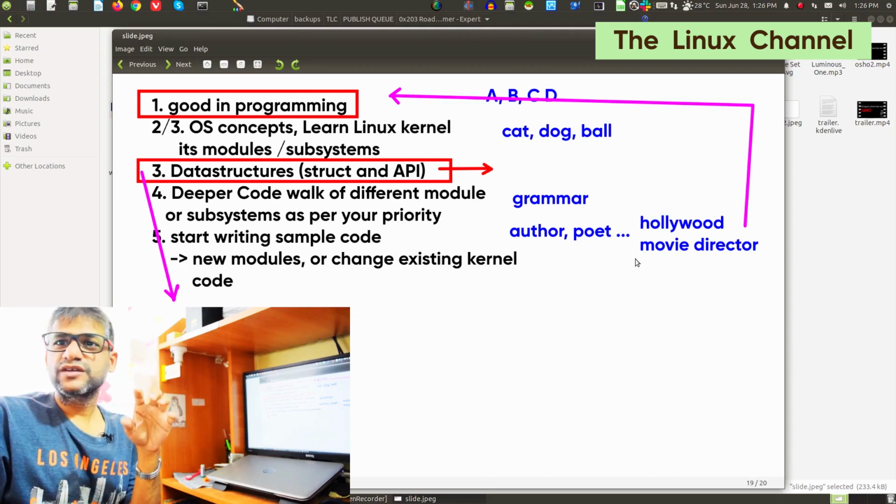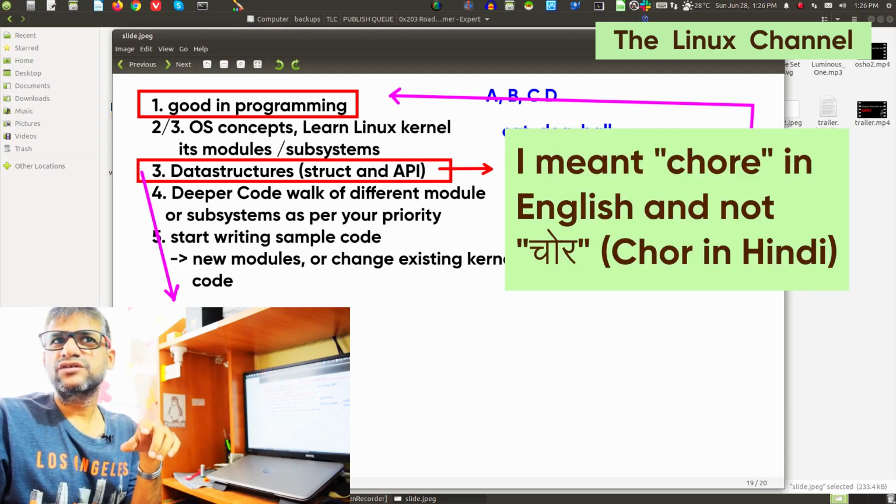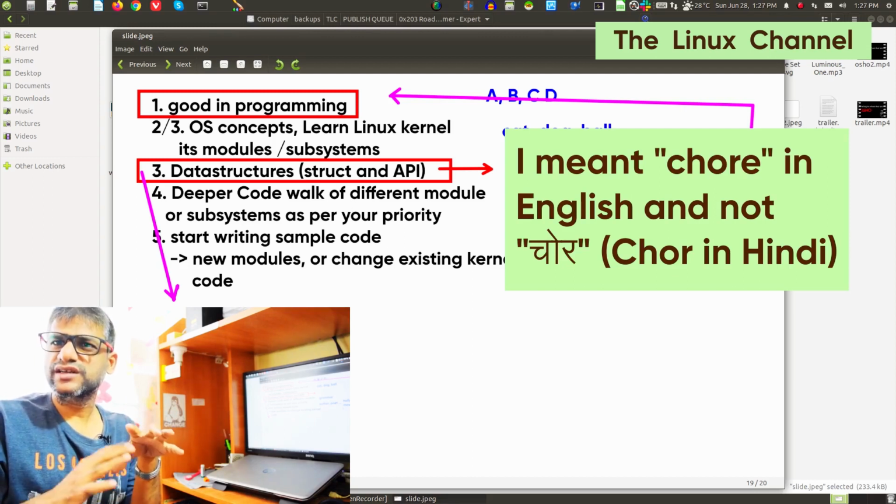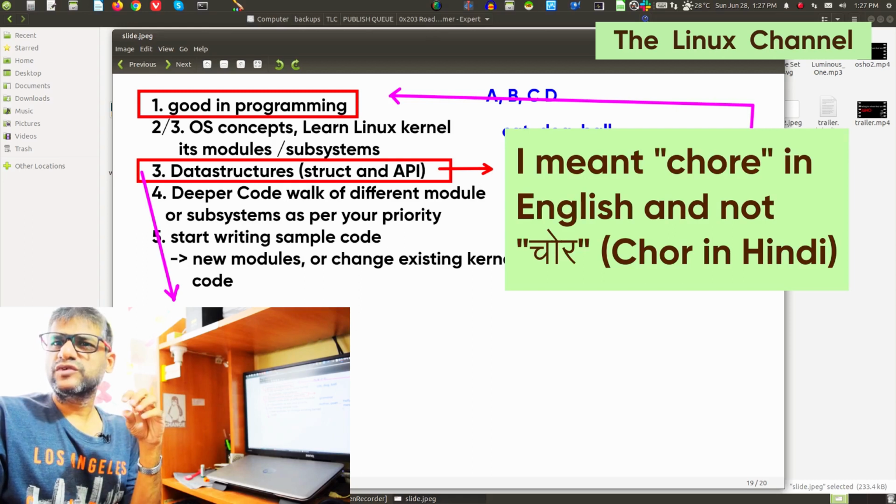Okay, chore here doesn't mean the Hindi word; I'm saying the English word chore. So it is not like mopping the floor or washing the vessels. It is more like an art. So you write the code more like an art form.